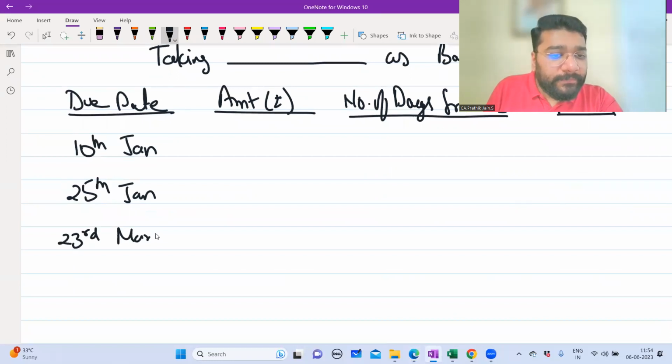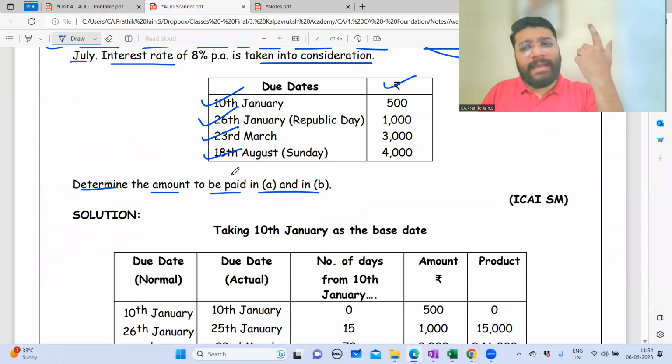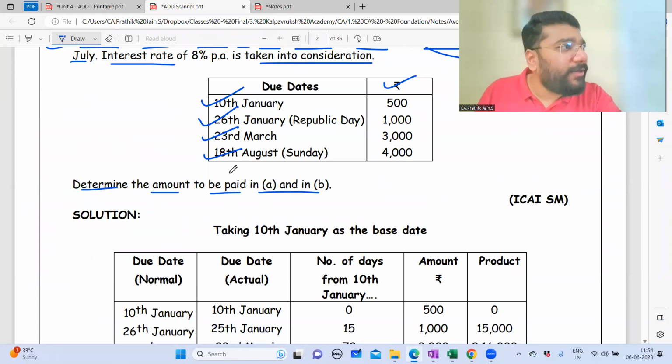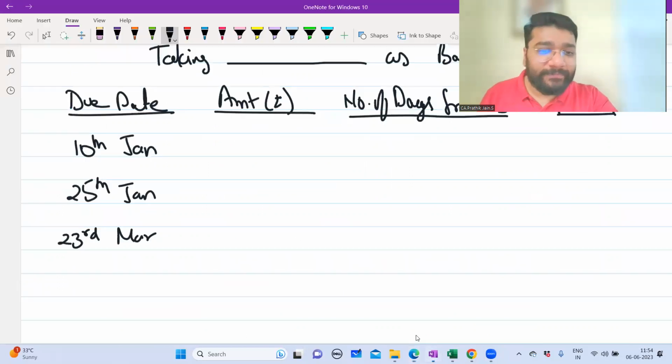23rd March. Next is 18th August. 18th August is Sunday, guys. So we'll take 18th August itself. Correct, no? No, sir, this is an unforeseen holiday. So we'll take 19th August. No? This is a public holiday, known holiday. So one day before. Known holiday, one day before. So 17th August is the due date.